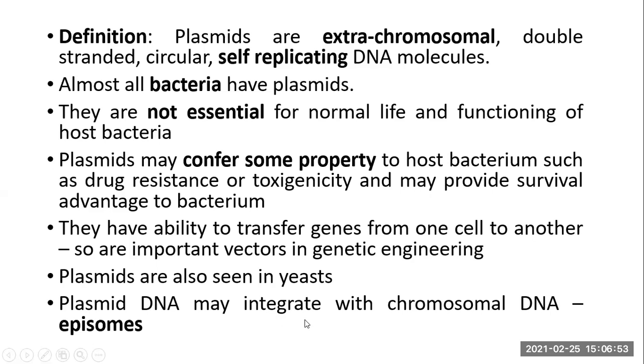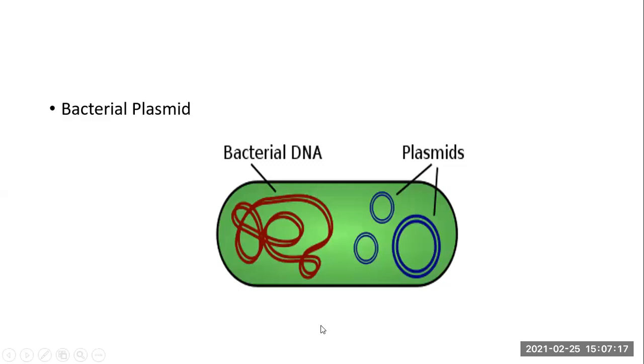Plasmid, when it becomes a part of a bacterial chromosome. Sometimes, rarely, it can integrate into the bacterial chromosome, and in that state is called the episome. So plasmids are usually extra chromosomal, but some plasmids have an ability to enter into the bacterial DNA, and such plasmids are called episomes. So this is the bacterial DNA, and in that the plasmids are present. You can see a bacteria possesses more than one type of plasmid inside.